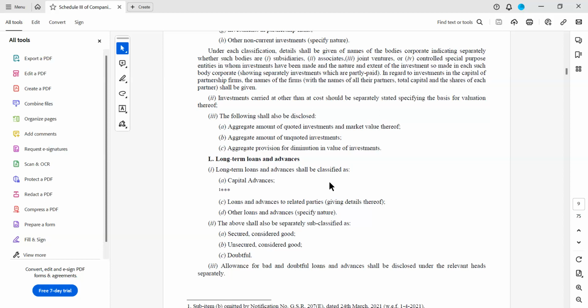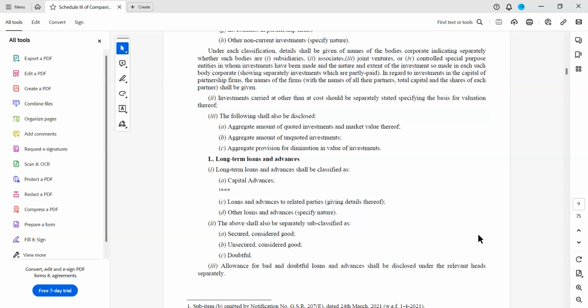Next, coming to loans and advances to related parties. See, if there are any advances given to related parties, and it is long-term in nature, if it is not repayable on demand, then it becomes long-term.